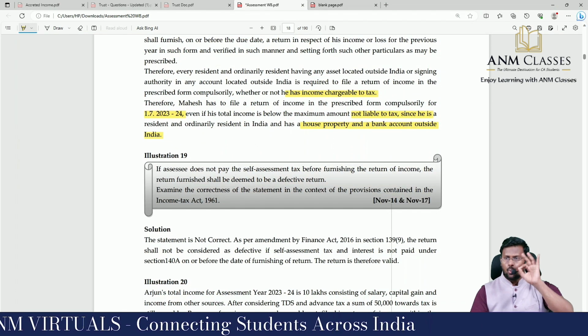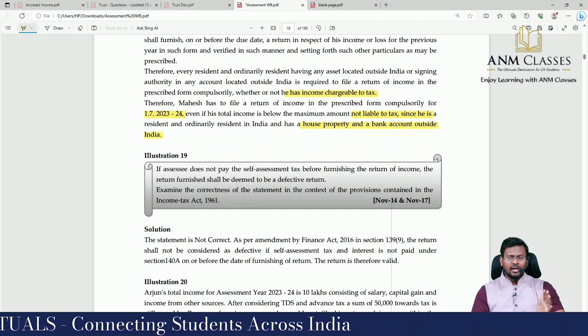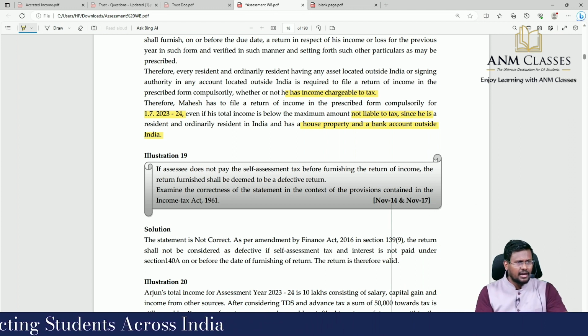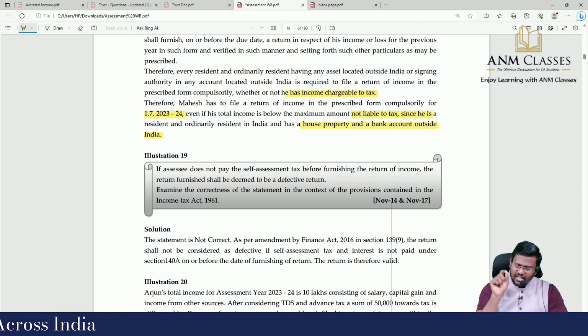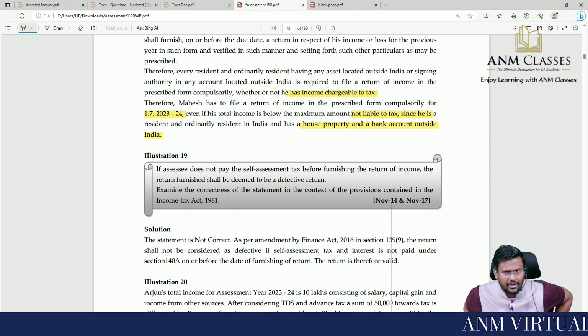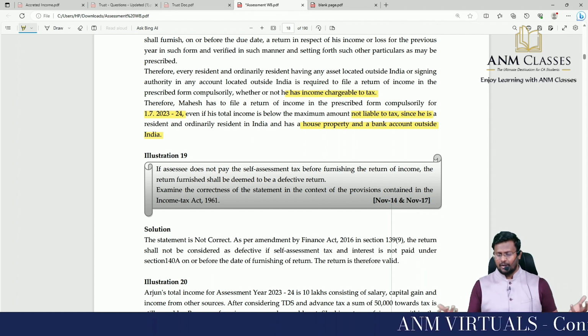So, one line summary of the entire discussion is: in case of a resident and ordinarily resident, if he has an asset situated outside India or has a signing authority for an account which is situated outside India, irrespective of the basic exemption limit, he is compulsorily liable to file the return of income.